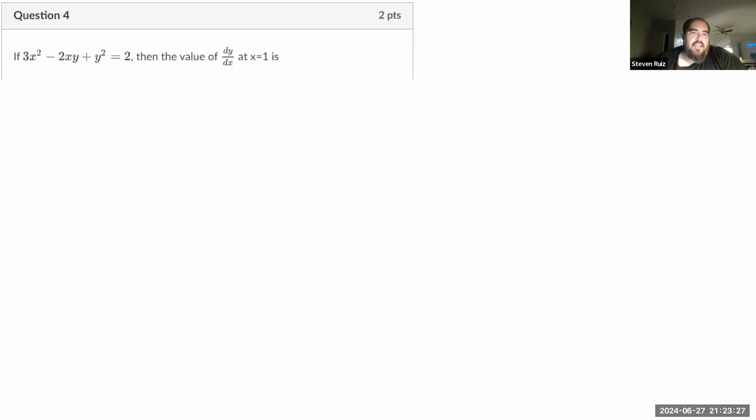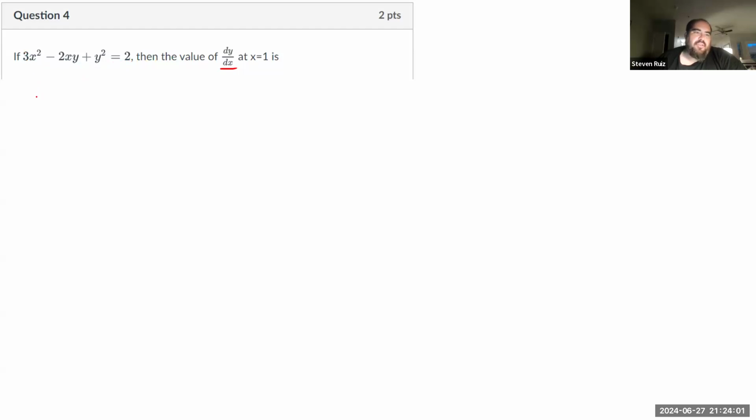All right, next we're looking at an implicit differentiation problem. So we want to find the value of dy/dx at a specific value of x. I'm going to use implicit differentiation because I don't have an explicit expression for y in terms of x. My variables are kind of jumbled together. So let's do implicit differentiation term by term. I'm going to differentiate each one of these terms with respect to x.